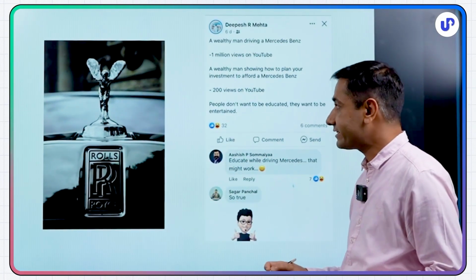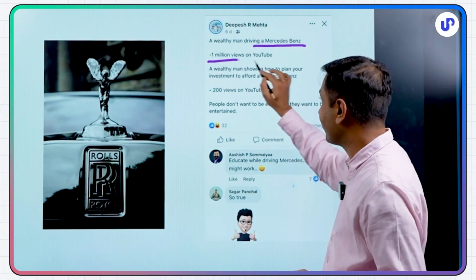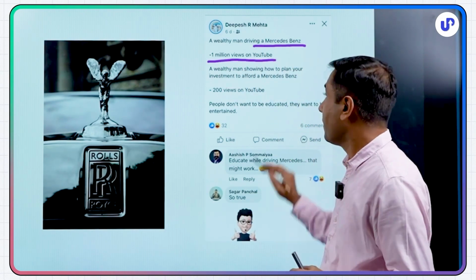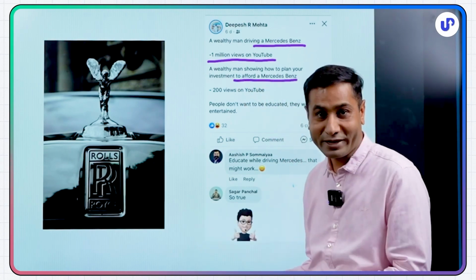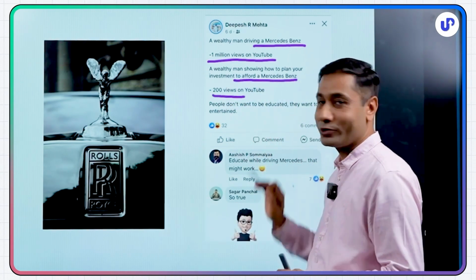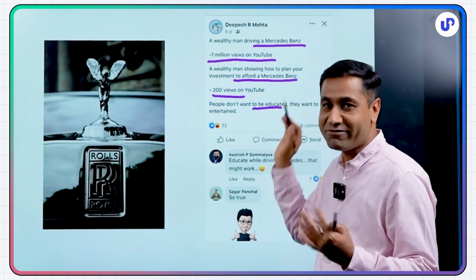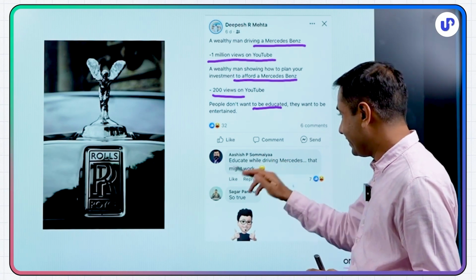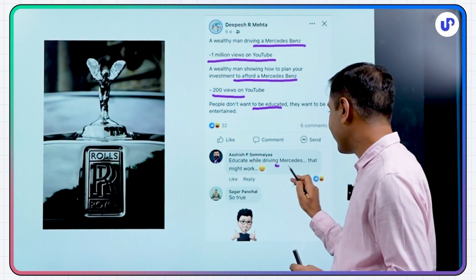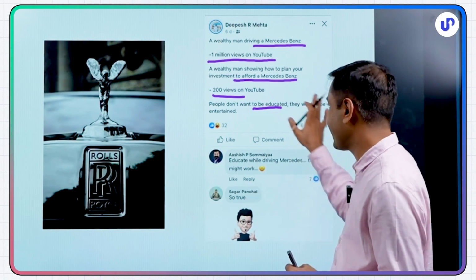I like this very interesting thing that says a wealthy man driving a Mercedes Benz, you get 1 million views on YouTube, right? But a wealthy man showing how to plan your investment to afford a Mercedes Benz, which is what I'm doing right now, you get just 200 views on YouTube. People don't want to be educated, they want to be entertained. This is a fact of life, right? Nobody really wants to be educated. Then this guy says, educate while driving a Mercedes, that might work. I think this is a very, very good piece of advice.